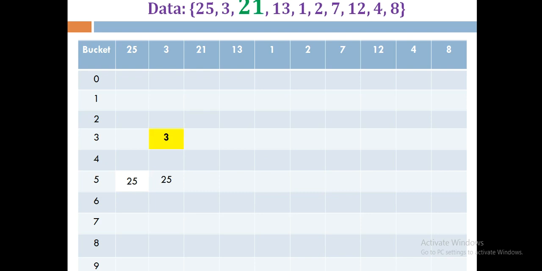Now let's talk about the 21. 21 gives us the remainder 1, so it should get stored at location 1, and here it is empty, so we can store it easily. The next is 13. 13 gives us the remainder 3, and we have to check location 3, but oops, location 3 is already filled, so we can say that it is creating a collision, right?